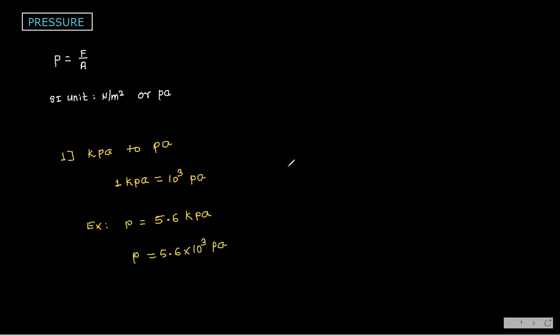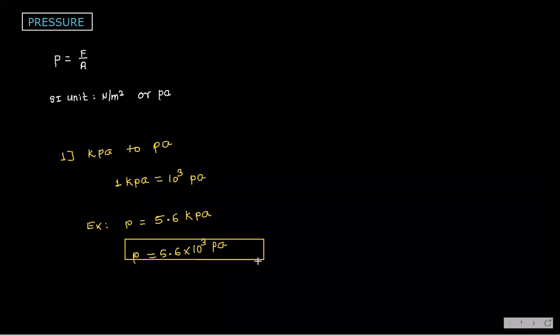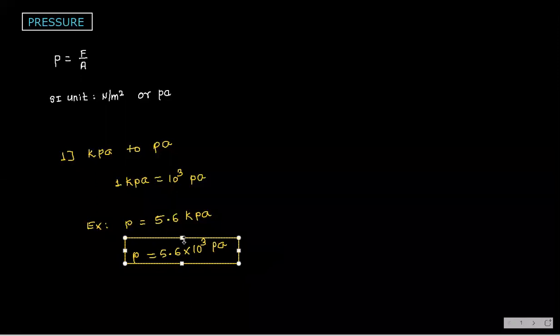This is the pressure when they are giving in kilopascal. So kilopascal to Pascal, just multiply with 10 power 3.